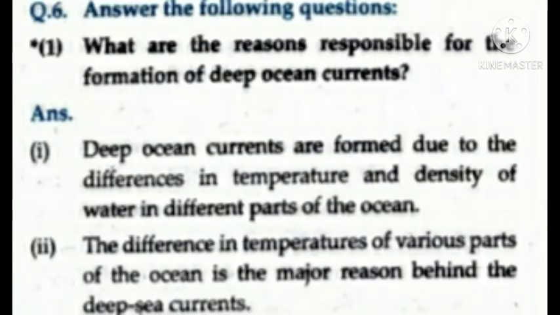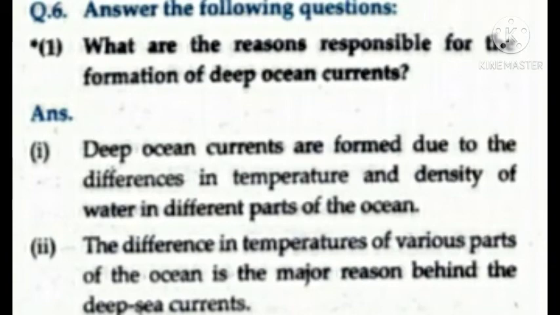Answer: first point, deep ocean currents help in circulation of water. Second, ocean water moves from the surface to the bottom. Third point, warm water is transported from the surface to the bottom. Next point, the nutrient rich cold water is circulated to the surface. Next question: answer the following questions.